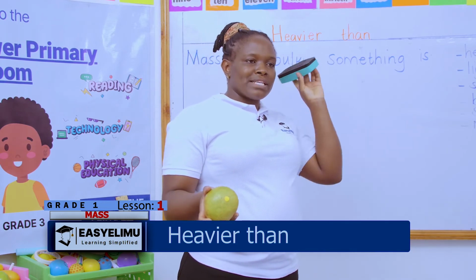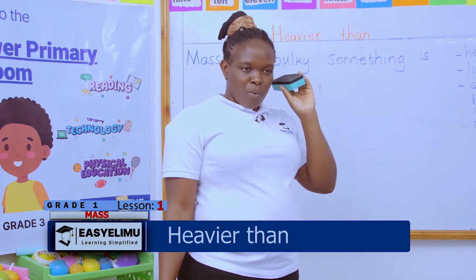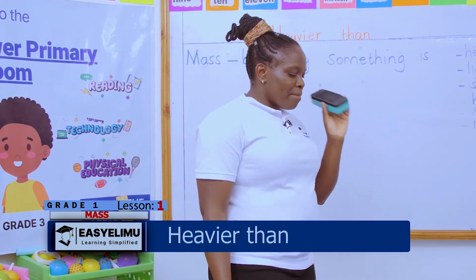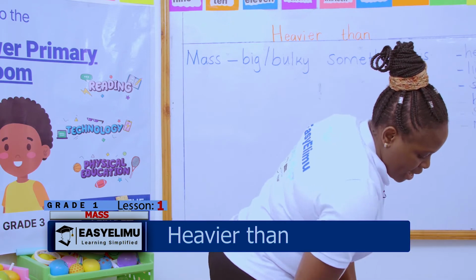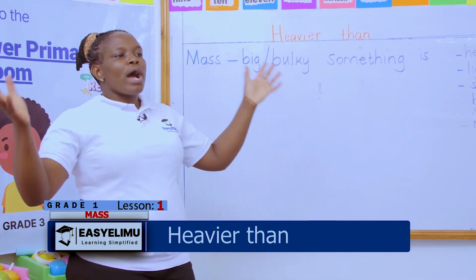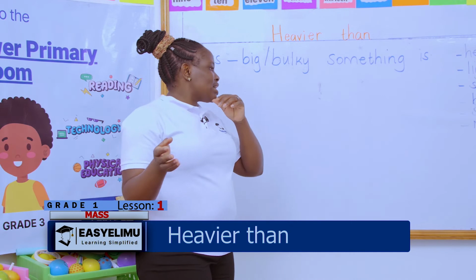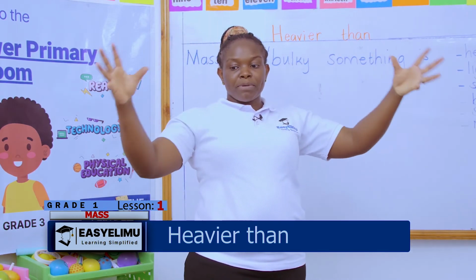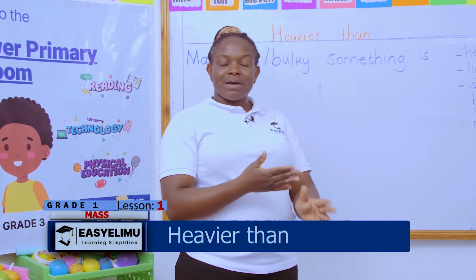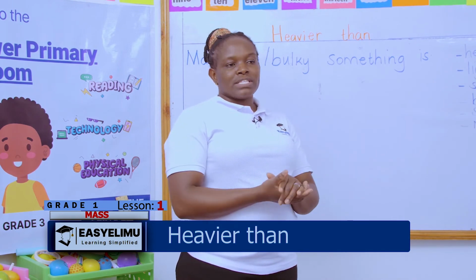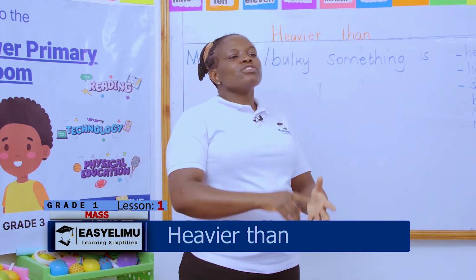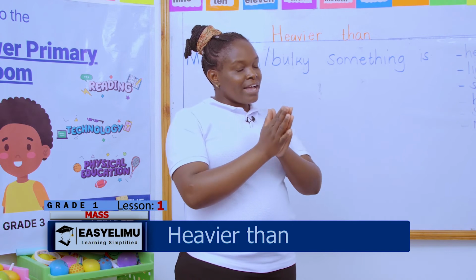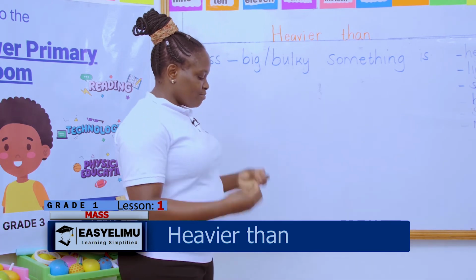Sometimes the size does not affect the mass of an object. When I'm told to weigh a mattress and this mango, you can find a very big piece of mattress that does not have much weight. The mango is heavier than it, and the mattress is big. So sometimes the size or the shape does not affect the mass of an object.